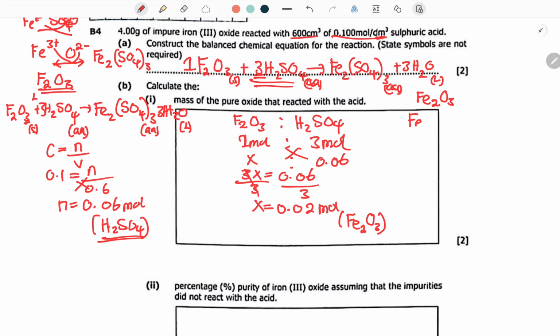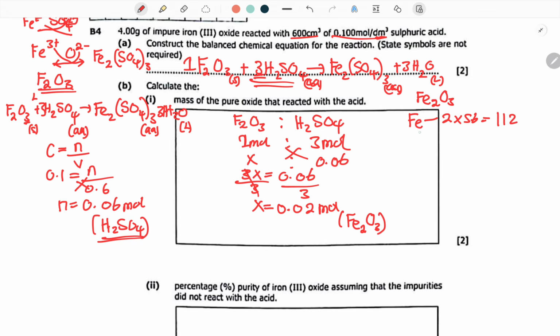So iron, let me check iron on the periodic table. So iron is 56. So 2 multiplied by 56. 2 multiplied by 56 is 112.